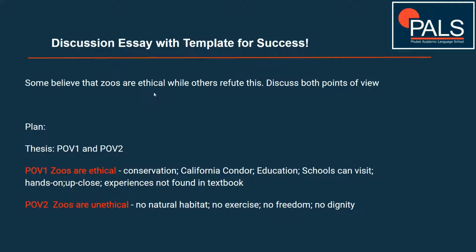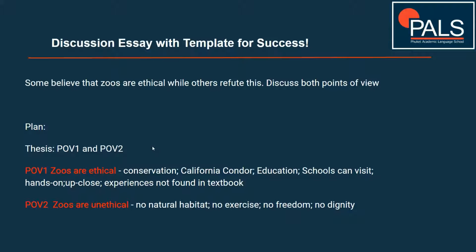So we'll go straight into the plan here. The thesis statement will simply state that there are 2 points of view. Okay, point of view 1 and point of view 2. Point of view 1 will be that zoos are ethical. And how do we support that? Well, we'll say that they provide a conservation function. We'll give an example of the Californian condor. That's a type of bird.